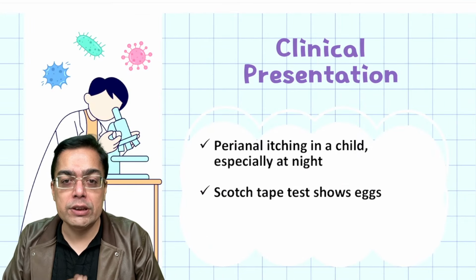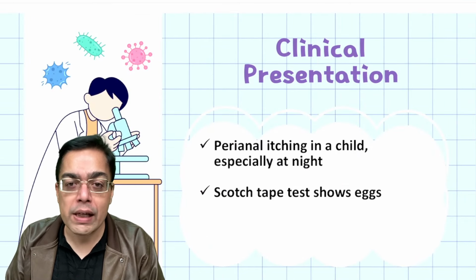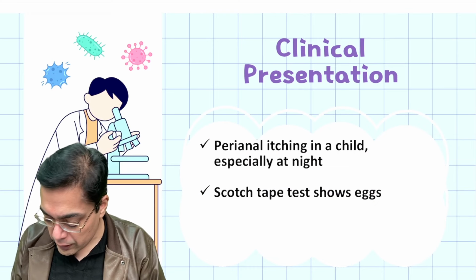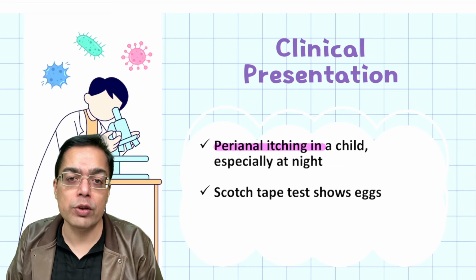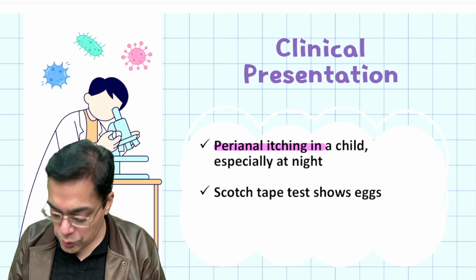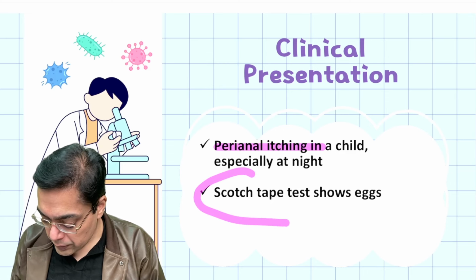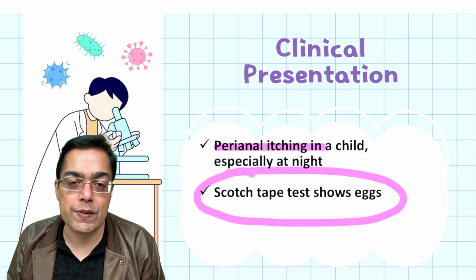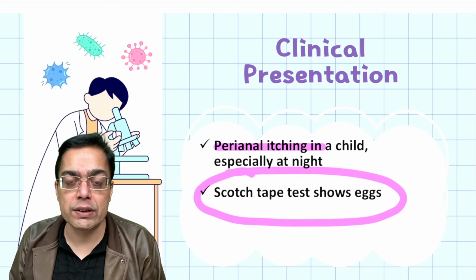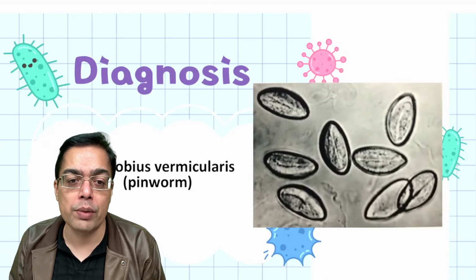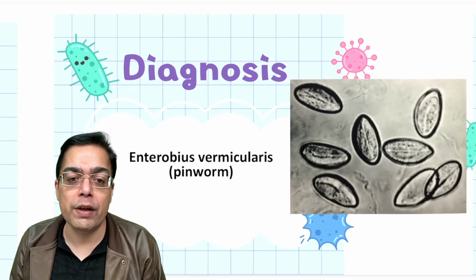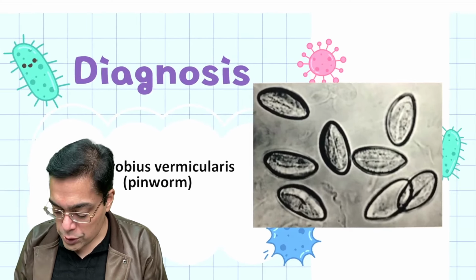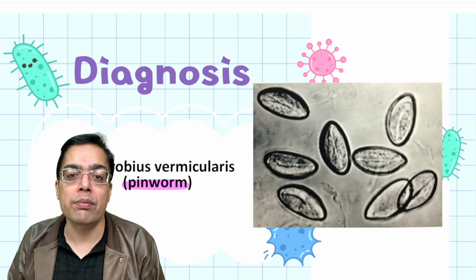Talking about the child who is going to be having perianal itching, especially at night. That's the first important hint that they may give you in the exam. The second thing that they can make a mention of is the scotch tape test, which shows you the presence of eggs. A child having perianal itching at night and a scotch tape test is what is going to immediately alert you to Enterobius vermicularis infection. This is also given the other important name of pinworm infection.